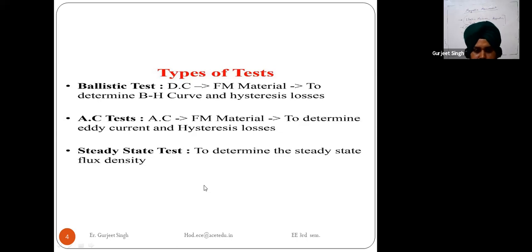We cannot measure the steady state flux density, that is static or constant, with the ballistic test. This is the drawback of the ballistic test. To overcome that drawback, we can measure the steady state flux density with the steady state test.